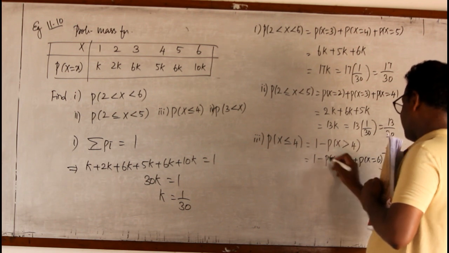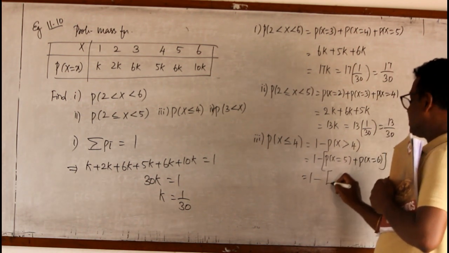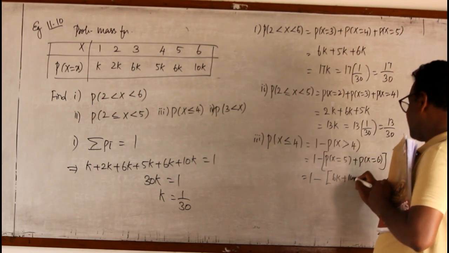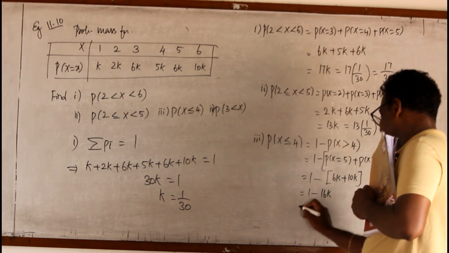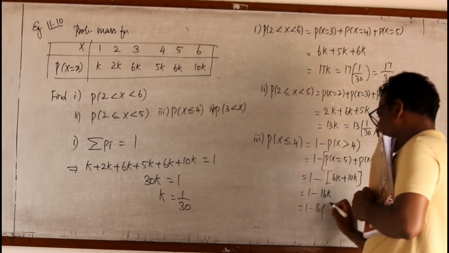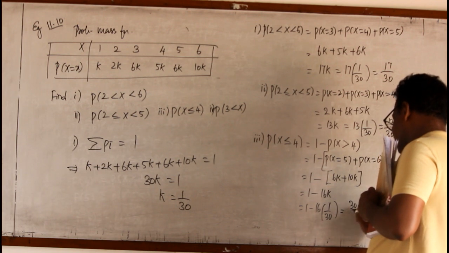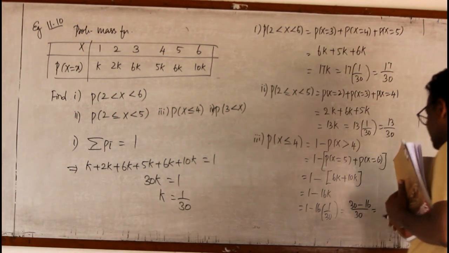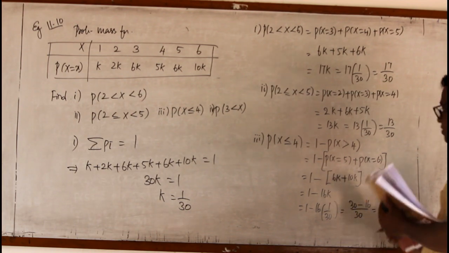Then it is 1 minus, 6k plus 10k. So it is 1 minus 16k, 1 minus 16 into 1 by 30. So it is 30 minus 16 by 30. So the answer is 14 by 30.